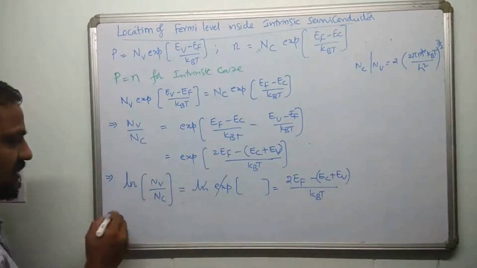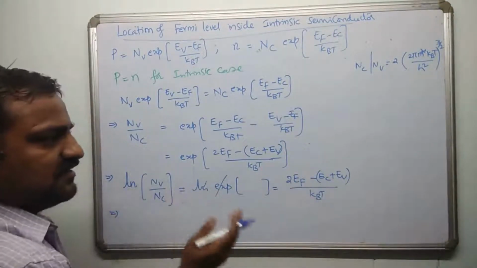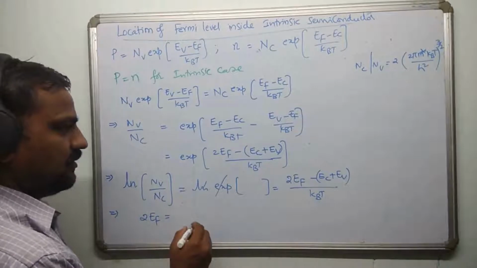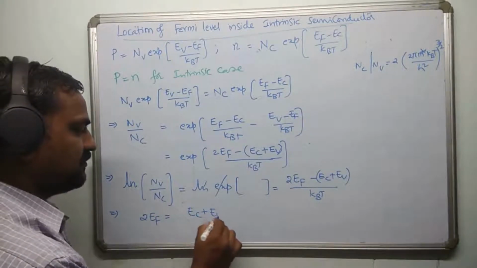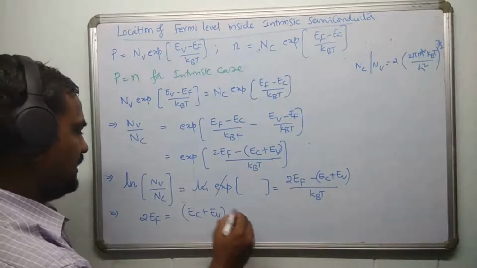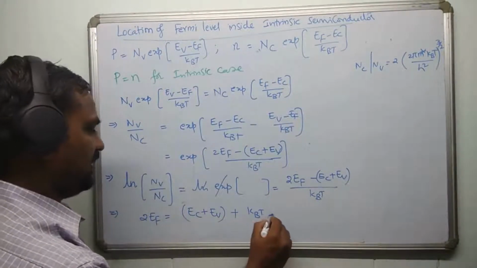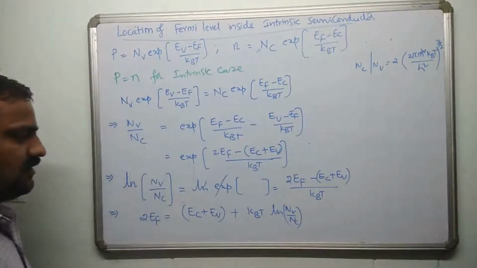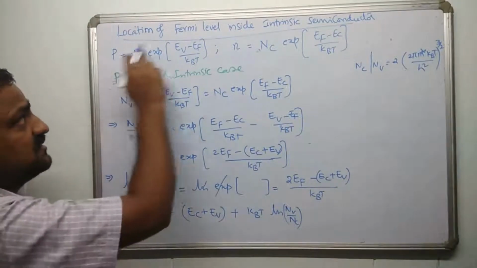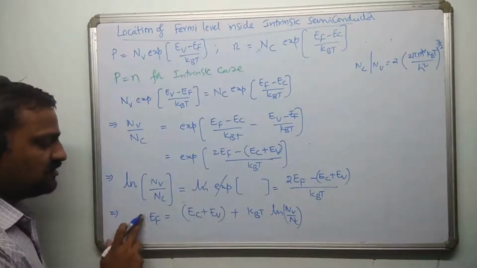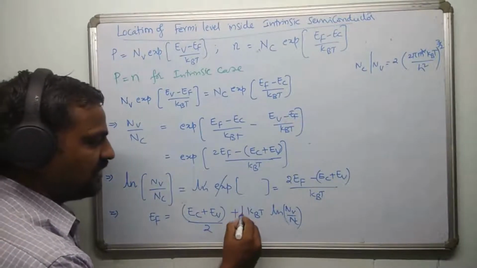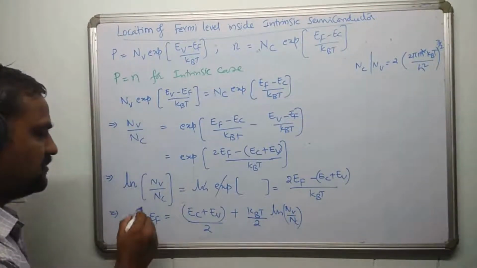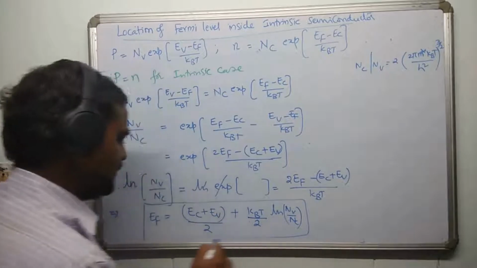So if you pull this kBT to the left hand side and pull this Ec plus Ev to the other side, it becomes 2Ef is equal to Ec plus Ev plus kBT ln of Nv divided by Nc, right? So this is the term. And if you want to know the Ef, because this whole exercise is for the location of the Fermi level, you just drop this 2 and divide by 2 here and write a half here, or you may write it as kBT by 2 directly, right? So this is the location of the Fermi level in the intrinsic semiconductor case.